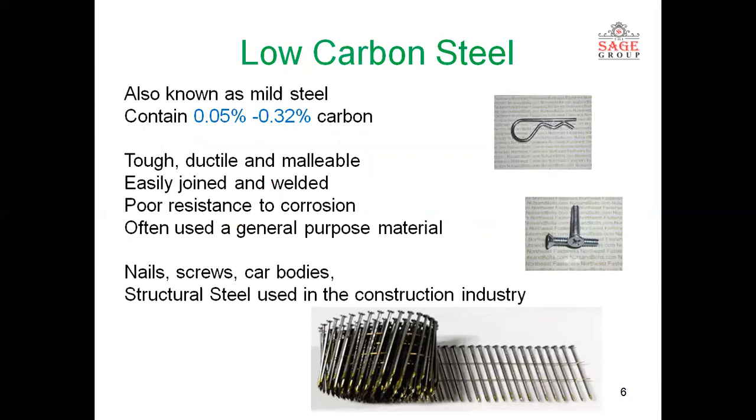Now we come to low carbon steel. Low carbon steel contains a very small amount of carbon, generally ranging from 0.05% to 0.3% or 0.32%. Many books give different carbon percentages, but generally people prefer 0.3%. It is tough, ductile, and malleable, which are very important properties of this steel. It can be easily joined and welded, but its resistance to corrosion is very poor. It is used for general purpose material like nails, screws, car bodies, and structural steel used in the construction industry.